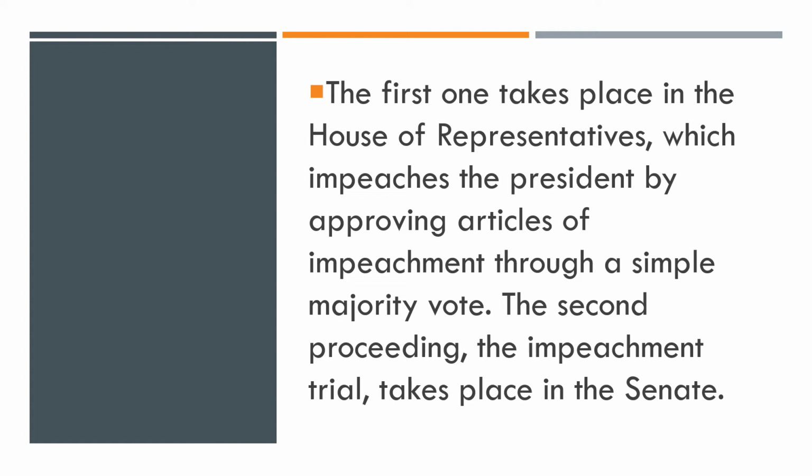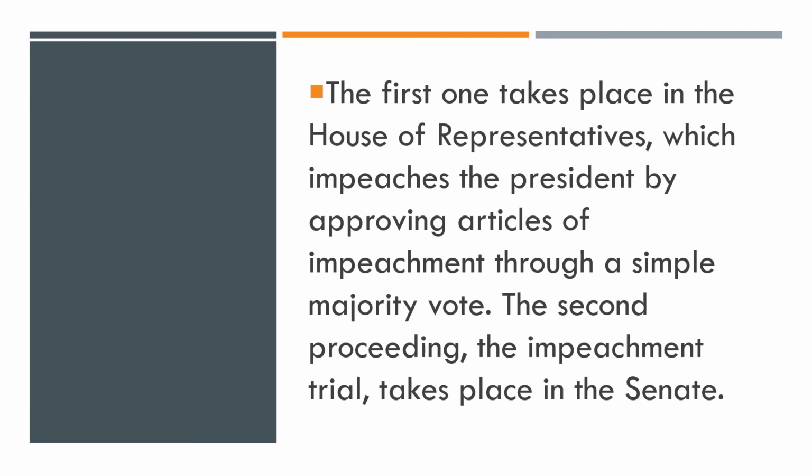Let's move further. As I have told you how the article of impeachment proceeds: first, it is introduced in the House of Representatives, which is the lower house, sometimes just called the US House, which impeaches the president by approving articles of impeachment through a simple majority vote. The second proceeding, the impeachment trial, takes place in the Senate.